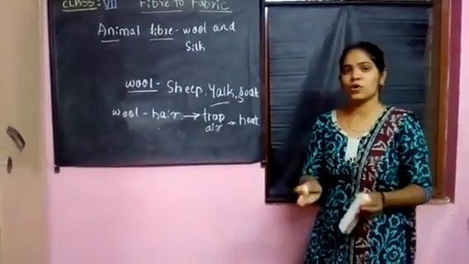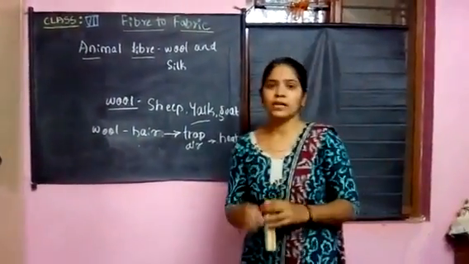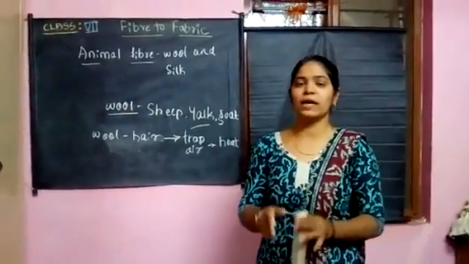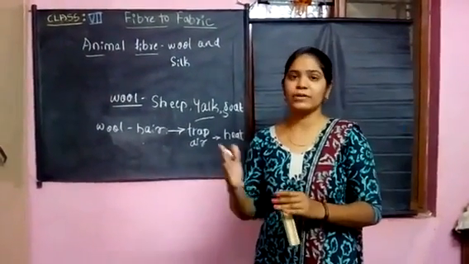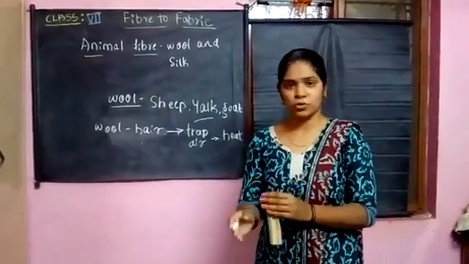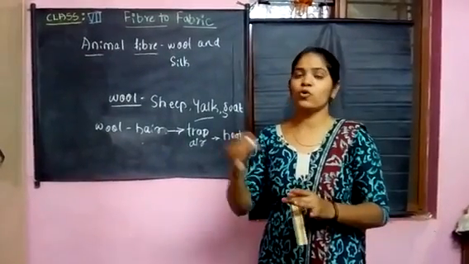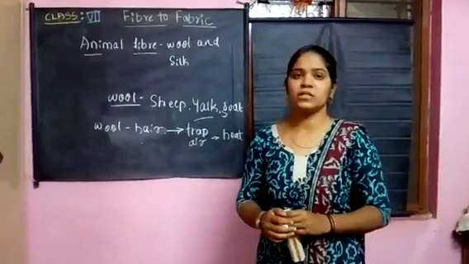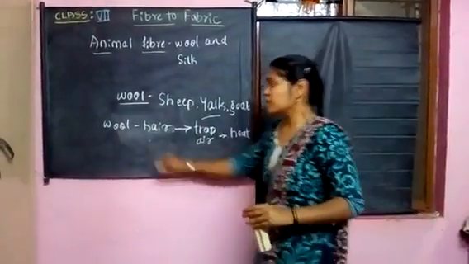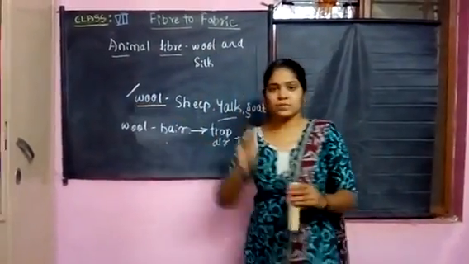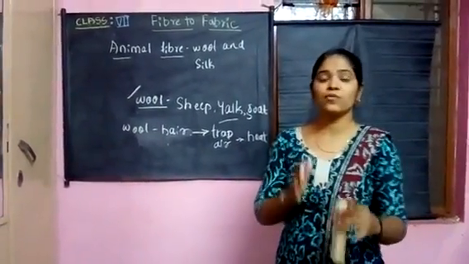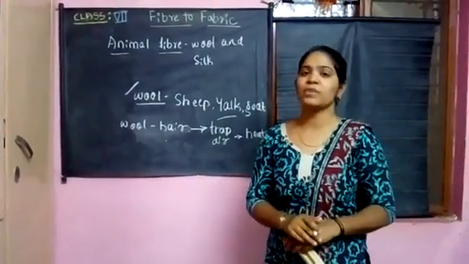So from all this we can say that hair will trap the air and it will be a bad conductor of heat, and it will provide hotness to the body during the cold season or in all the seasons. So these woolen materials will keep us warm during the winter season as well as in the rainy season.